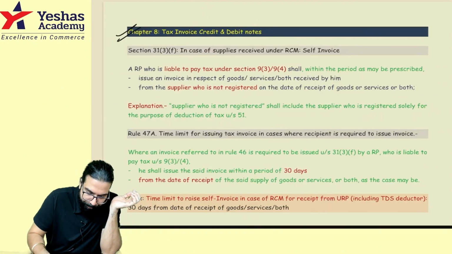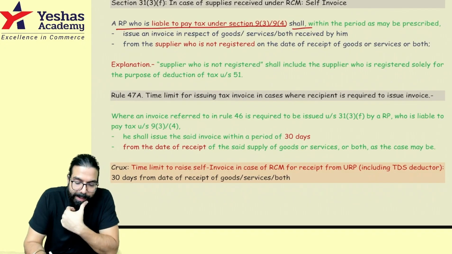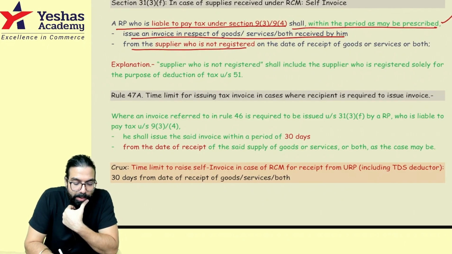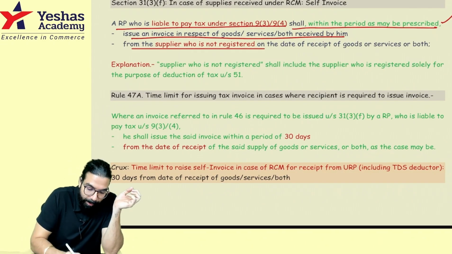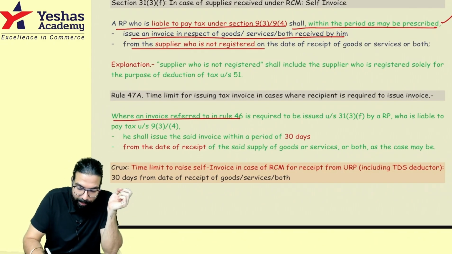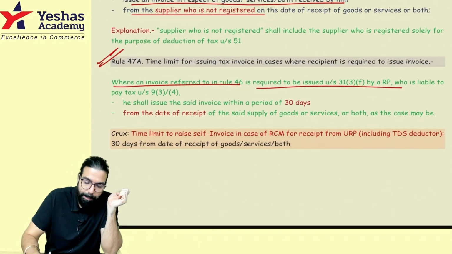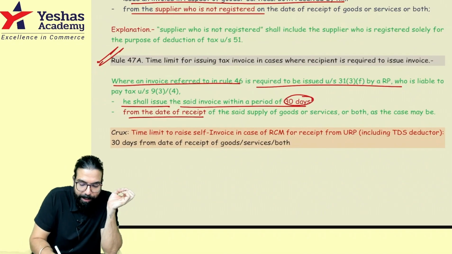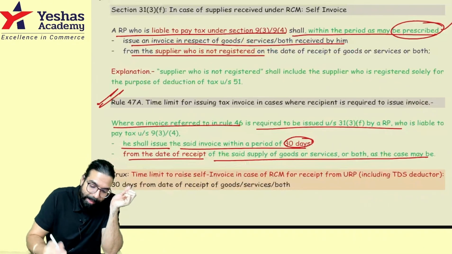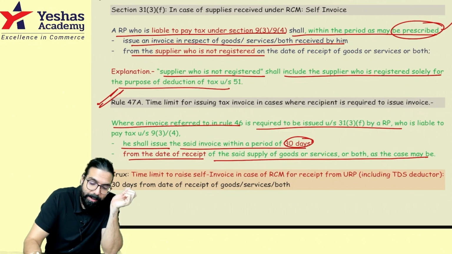See here everyone, a registered person who is liable to pay GST under RCM shall within the period prescribed issue an invoice for receipt of services or goods from supplier who is not registered. And when an invoice is to be issued, rule number 47A has been introduced, which says what is the prescribed time limit: he shall issue an invoice within 30 days from the date of receipt of goods, services or both. And they have told unregistered person also includes a person who is registered for deducting TDS.